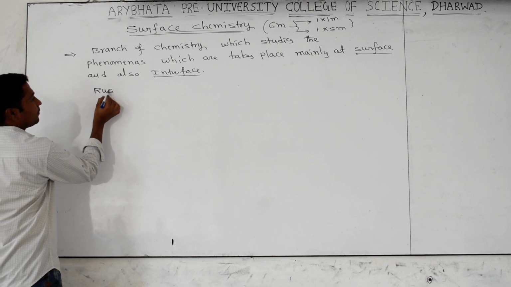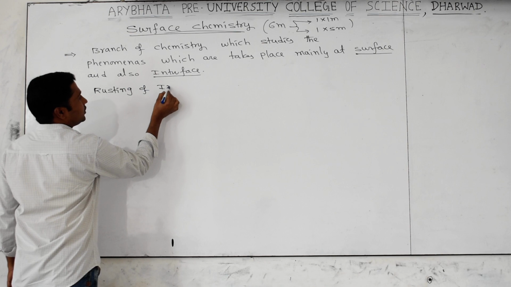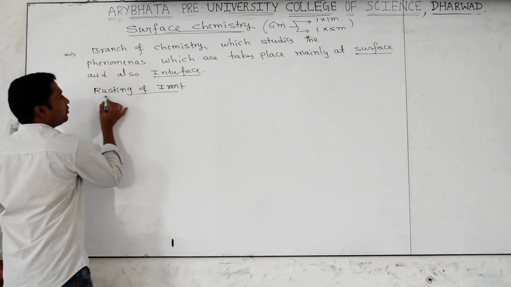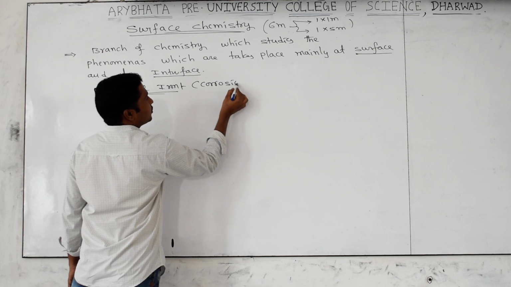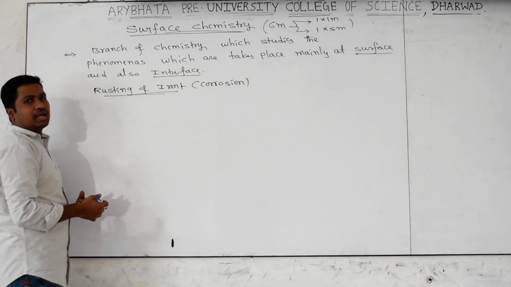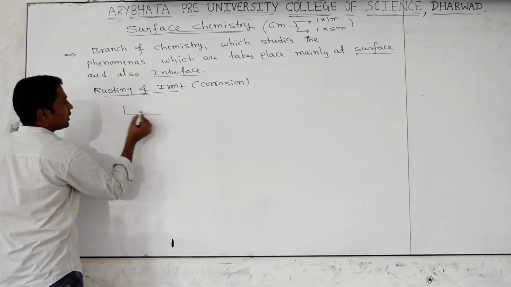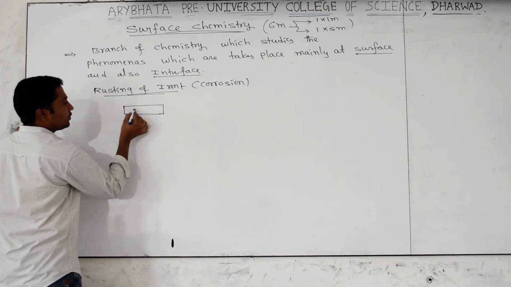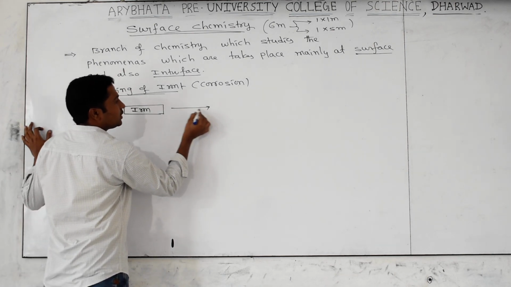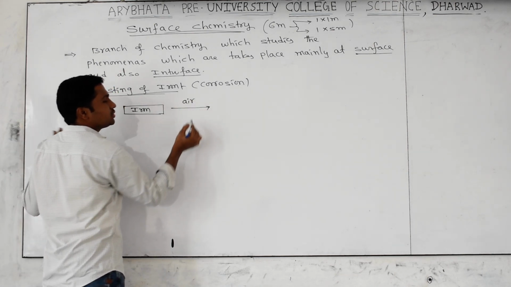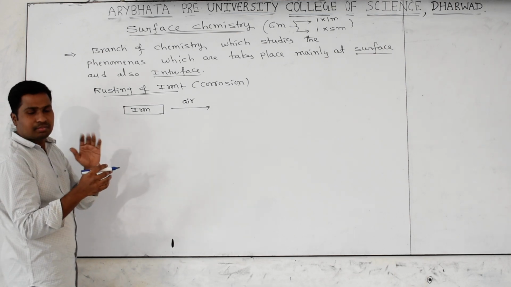Rusting of iron. Generally, according to science, we call this corrosion. It's a corrosion process. Yes or no? Okay, how is it happening? First of all, we have to take one fresh iron rod. You take that one and keep it in air. Air means what will be there? Oxygen will be there, moisture will be there. You keep the iron rod for some time, a few days.